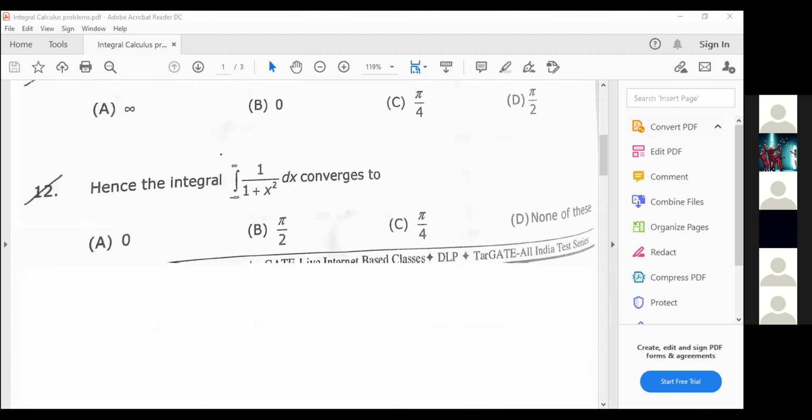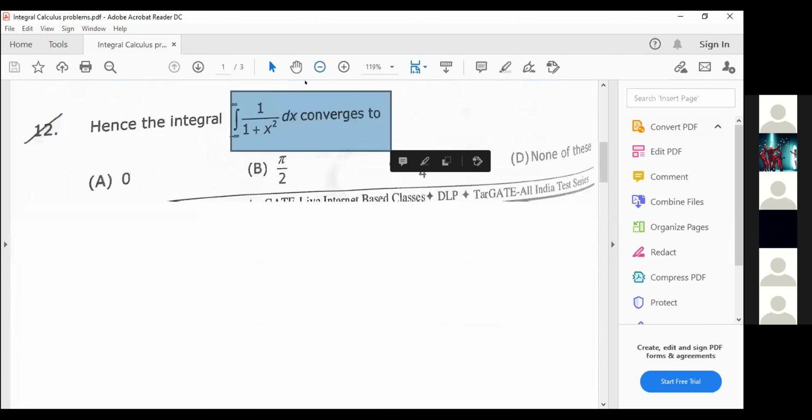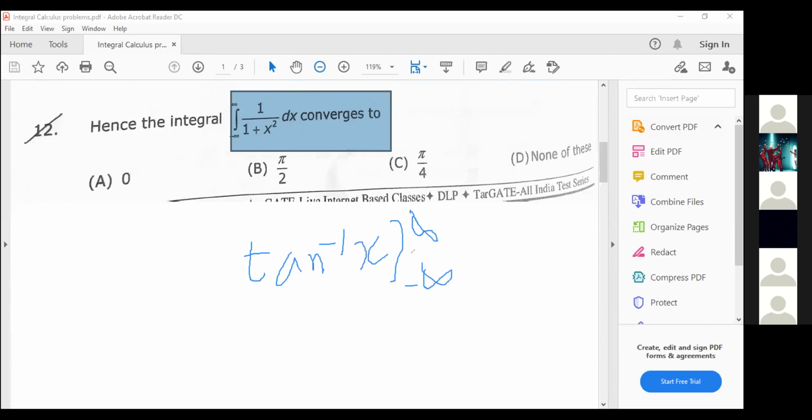The integral from minus infinity to infinity of 1 by 1 plus x square dx converges to what? Because you already know the formula, what is the integration of 1 by 1 plus x square? Tan inverse of x, right? So taking the integration as tan inverse x, the upper limit will become infinity and the lower limit will become minus infinity.